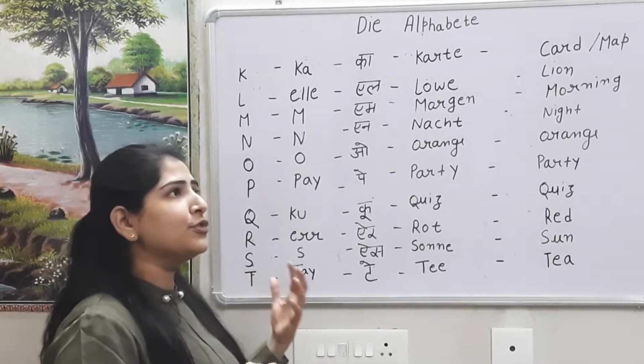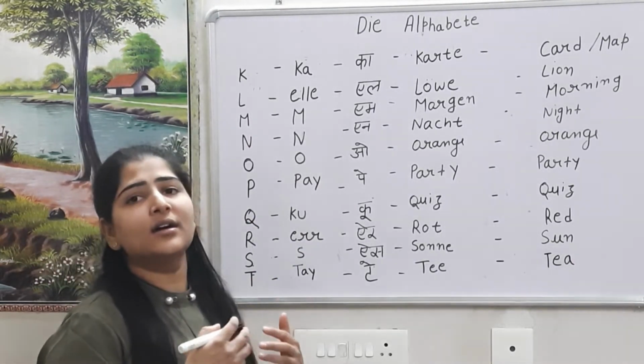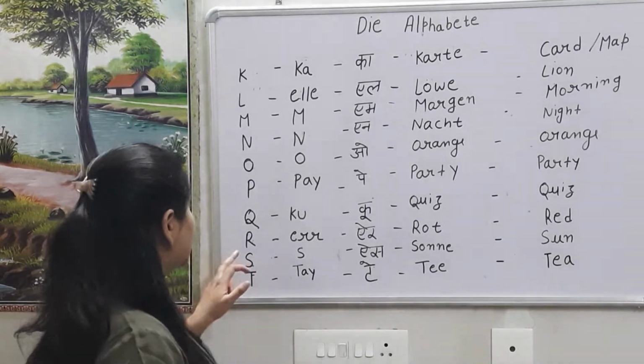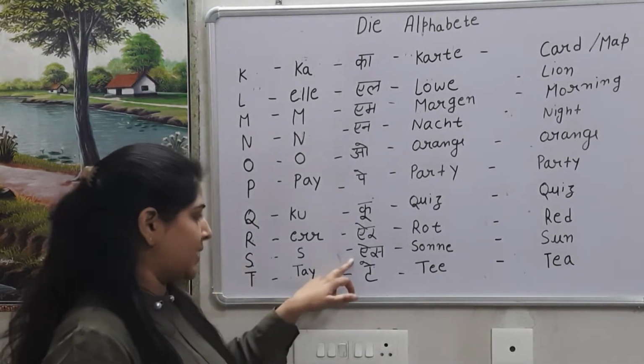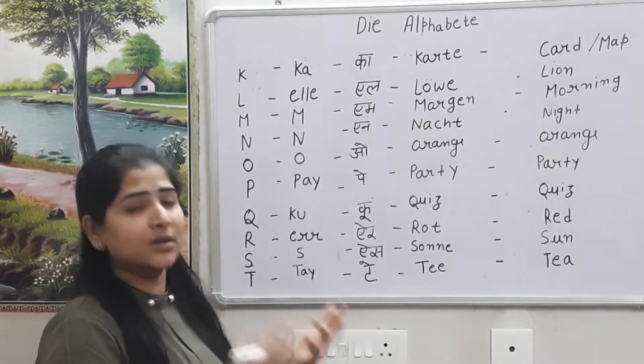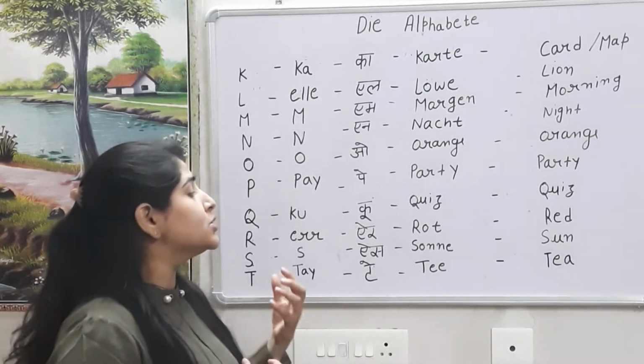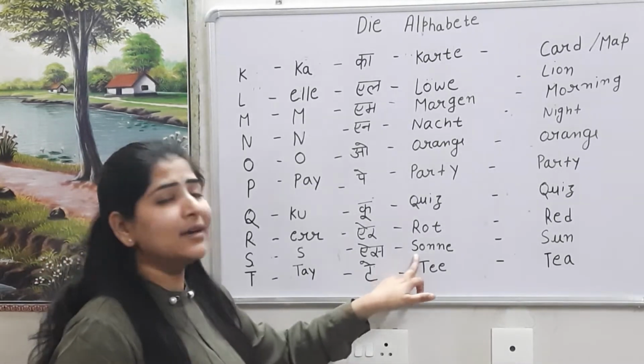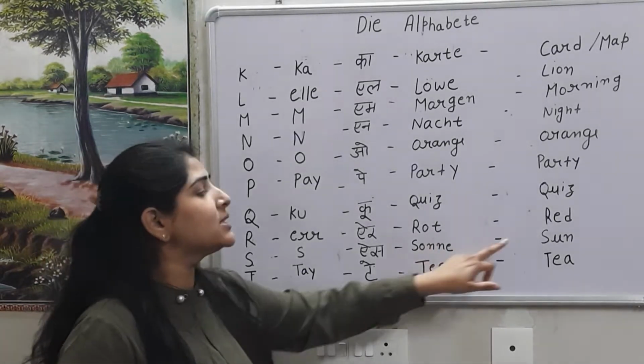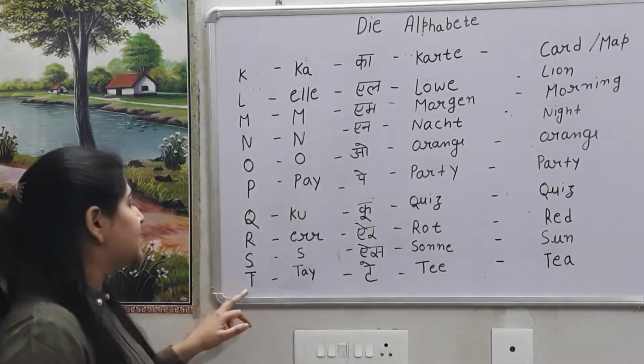It depends: if your S is coming around your vowels, then sometimes it becomes Z also. Here it's zona, zona, because it comes with the vowel. So zona, sun. Then T.